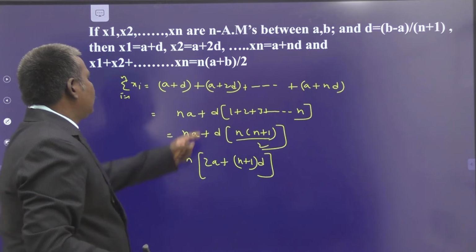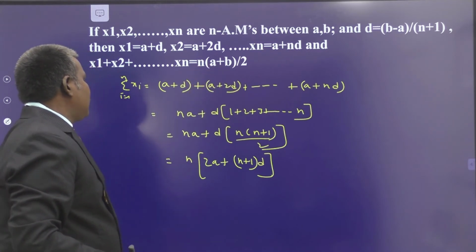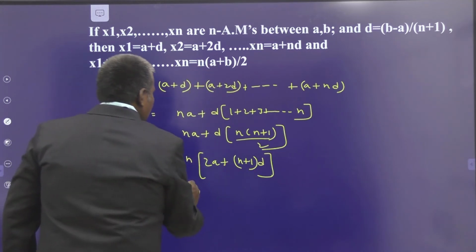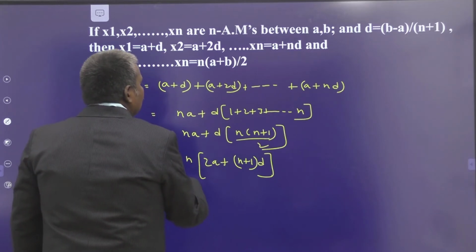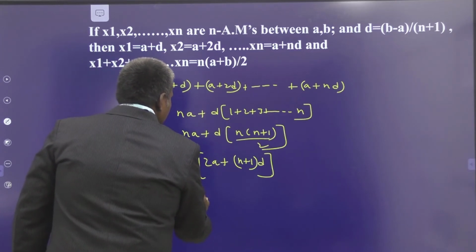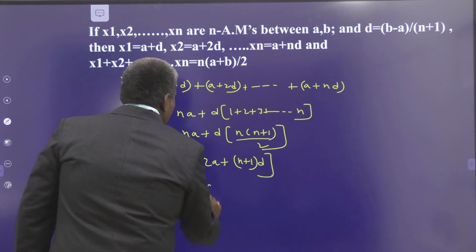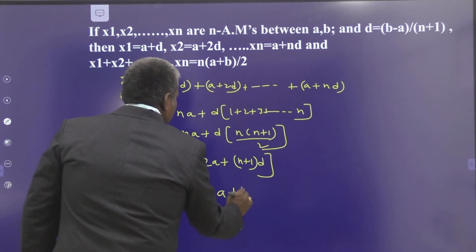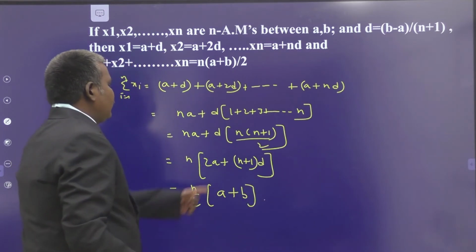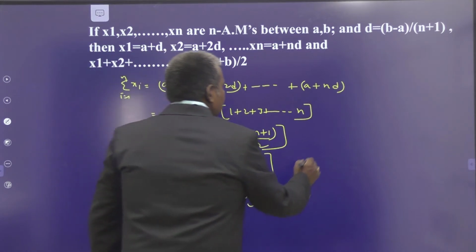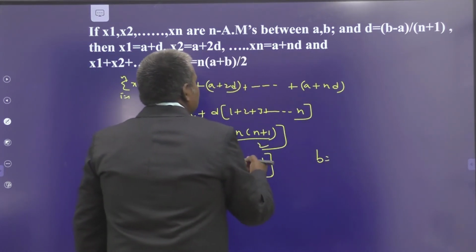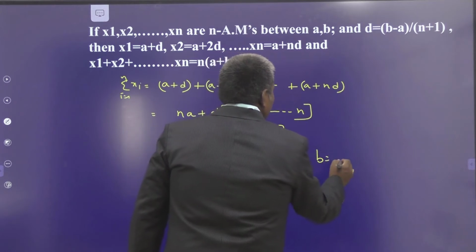What you are going to prove is n times (a plus b) by 2. So take 2 common, n by 2 times. Is it nothing but n by 2 times (a plus b) or not? What is your b value? b is nothing but a plus (n plus 1) into d.